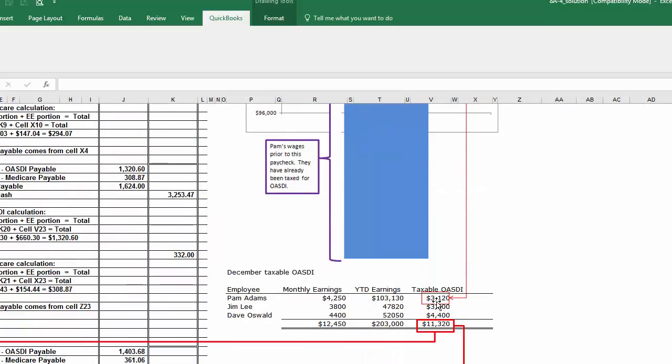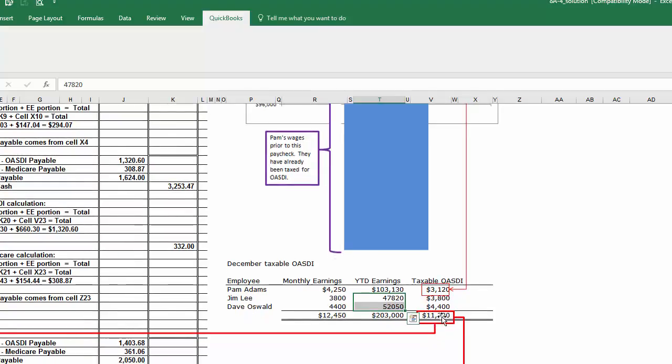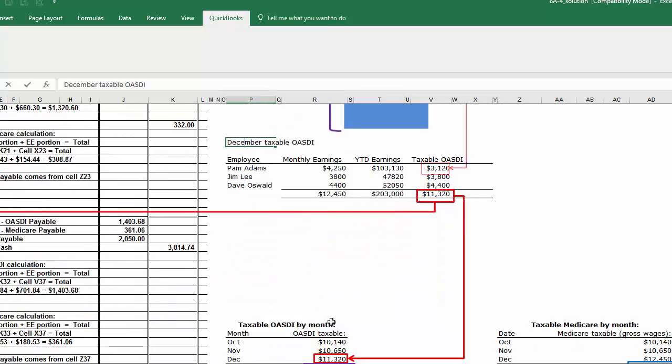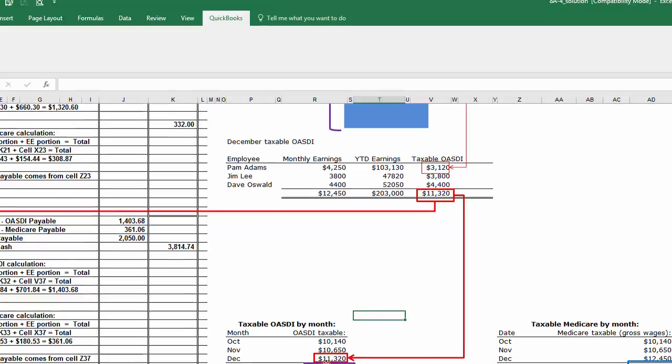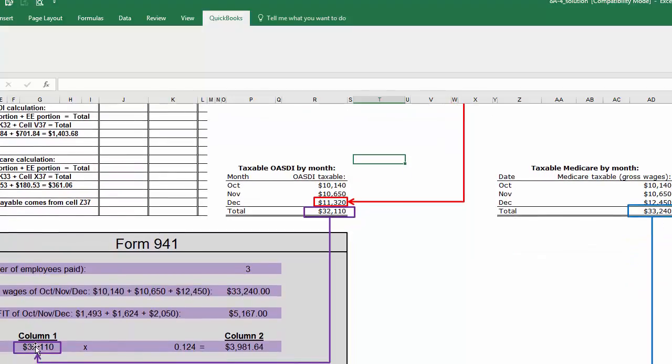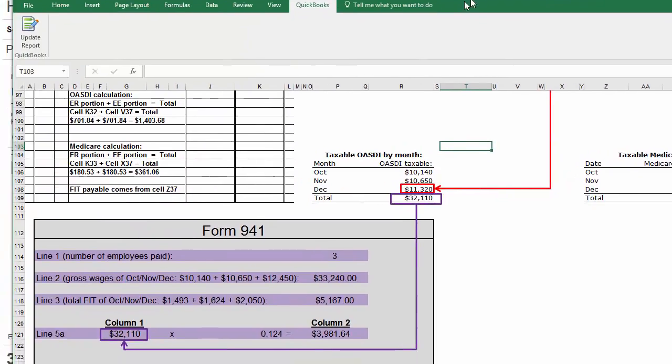And then we created this chart. What was taxable for December for OSTI? We got 3120 for Pam, and all of Jim's 3,800 and all of Dave's 4,400 are taxable. Why? Because they're both under 102,000. So we add up this and we get 11,320 is taxable for December. Now we can add up these three numbers and we get 32,110, and we're going to plug it down here in column 1, line 5A.